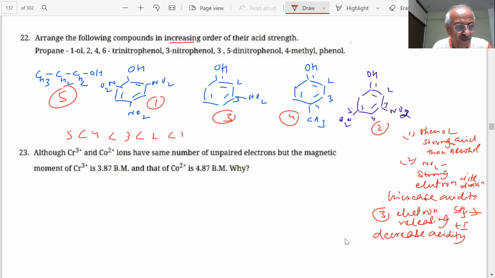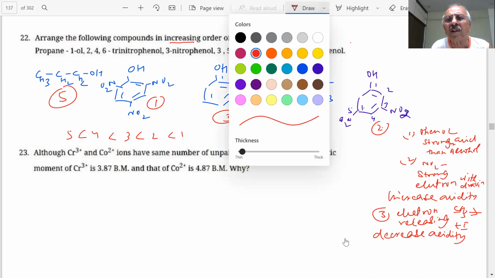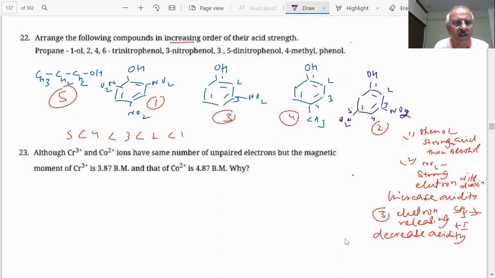What is it saying? Chromium 3 plus and cobalt 2 plus have the same number of unpaired electrons, but the magnetic moment of Cr3+ is 3.87. Actually, the question is not related to our course, but in any case, it has been given. Then what answer will we give? I will try to write the electron configuration only, then I will see what the difference is. Chromium 3 plus.